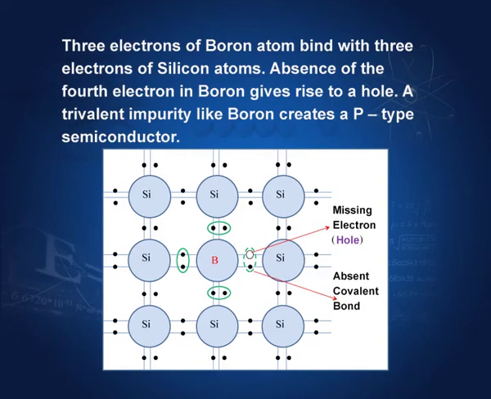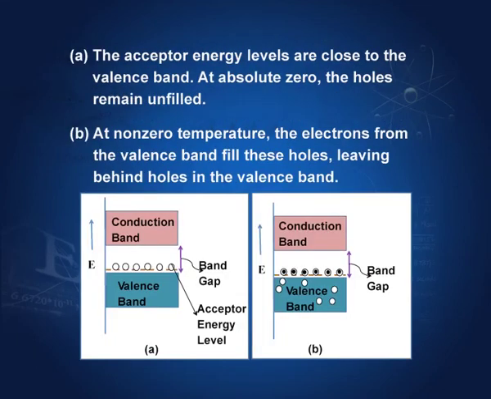So, a trivalent impurity like boron creates a p type semiconductor. The semiconductor that is formed by adding a trivalent impurity like boron is called a p type semiconductor. We shall see why it is called p type in a moment. The acceptor energy levels are close to the valence band. At absolute 0, the holes remain unfilled. These holes were here, they remain unfilled here. In a p semiconductor, they remain unfilled.